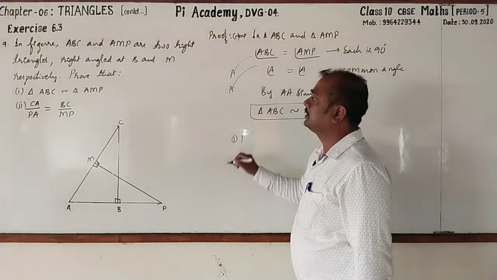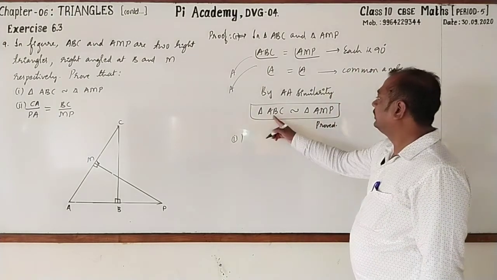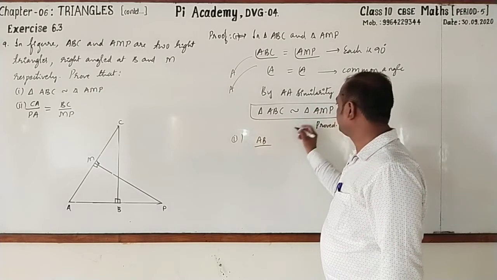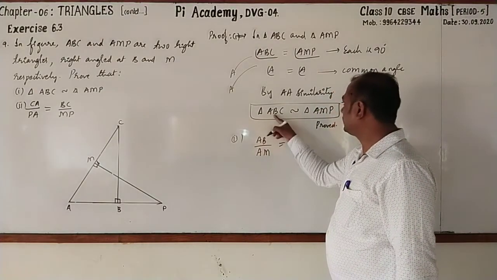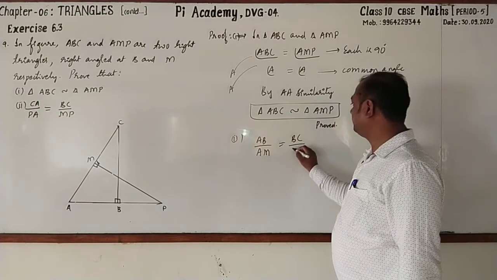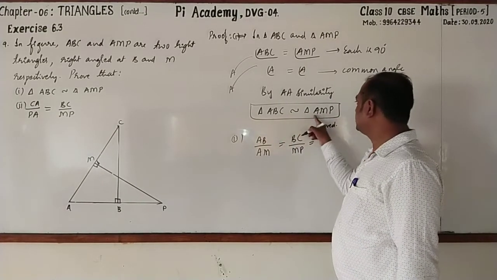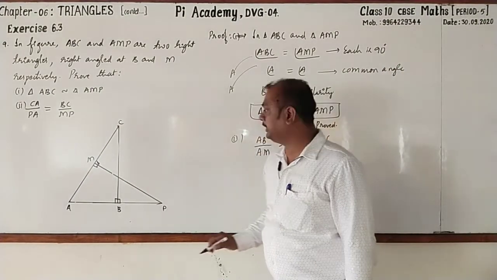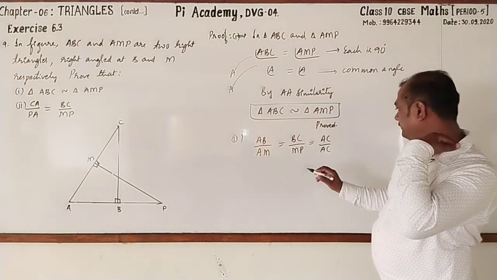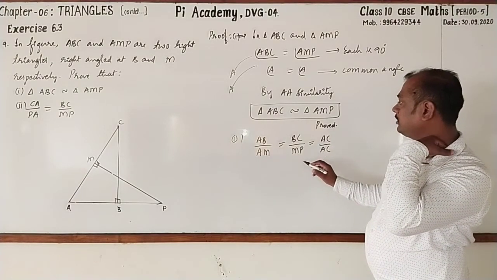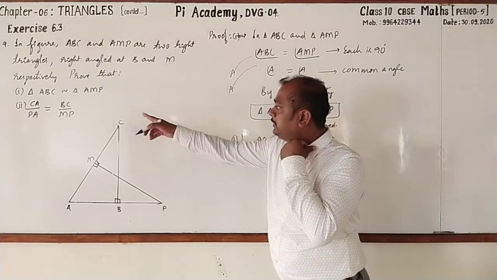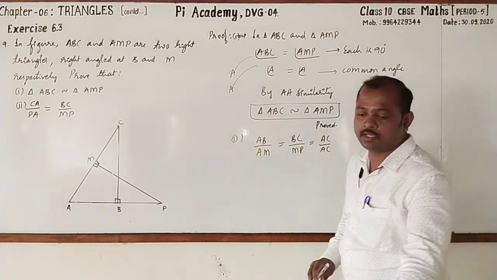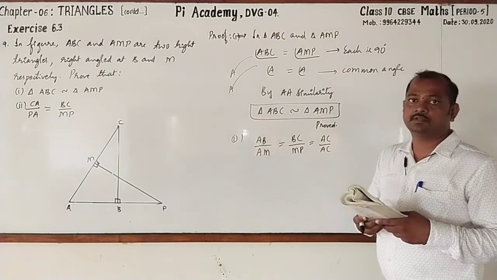Next, the second one, CA by PA. Look here, when these two triangles are similar, we can write AB by AM is equal to BC by MP is equal to AC by AP. But which one do we want? CA by PA. See that? CA by PA equal to BC by MP. BC by MP is there. Let me just check once.